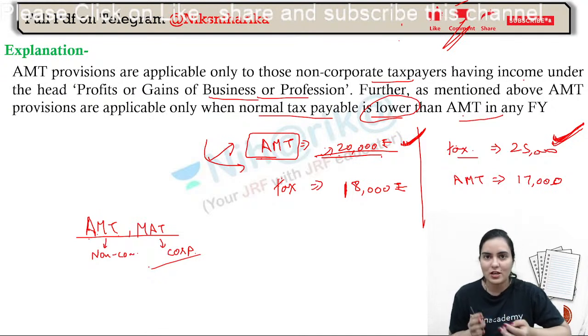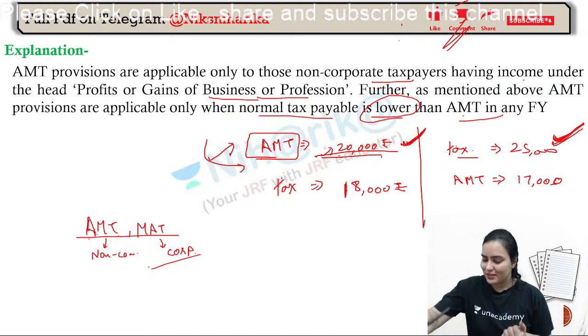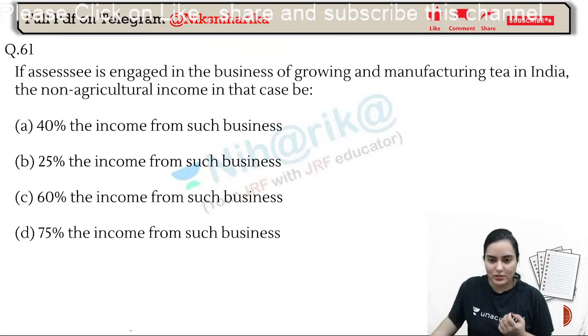So at least we knew that MAT is applicable only on corporates, only on companies, where we have to compare the book profits, normal profit, do some calculation and differences. Okay. Getting it? Please write it. Puneet, yes, I've written the full form of MAT, right? Oh, AMT, alternate minimum tax.